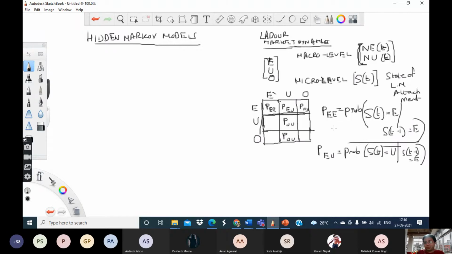So basically we cannot explain the behaviors of every individual with a single model like this.